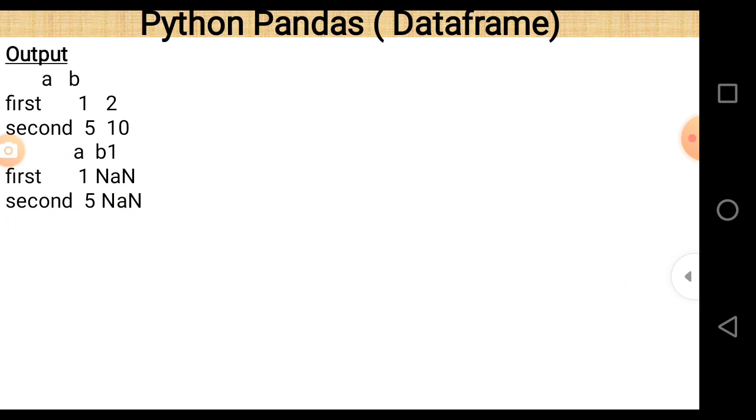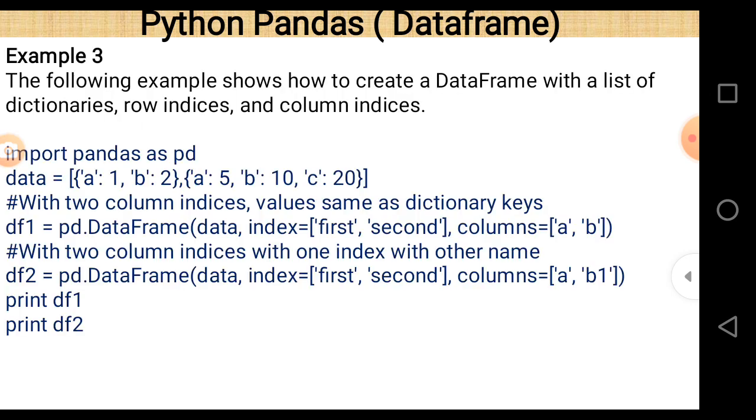That's why the column name is b1. But there is no corresponding value for that b1, that's why NaN will appear there. So that is the answer of this program. Now again look at this program.